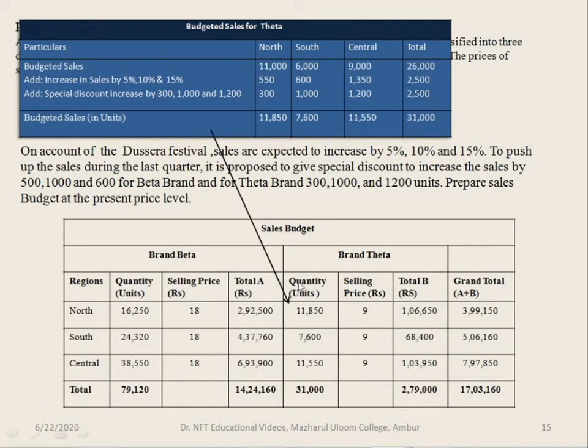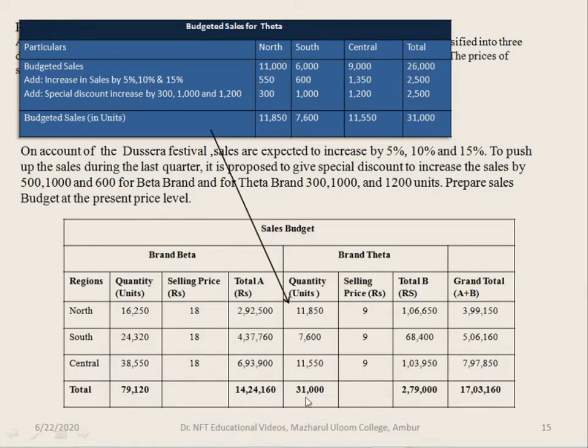Now we'll record it in the sales budget, preparation of sales budget column. So quantity is 11,850 for north, 7,600 for south, and 11,550 for central.